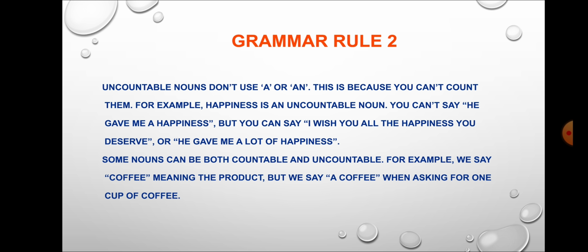Can we count the abstract nouns? No, it is not possible. For example, happiness is an uncountable noun. You can't say, he gave me a happiness, but you can say, I wish you all the happiness you deserve, or he gave me a lot of happiness. Some nouns can be both countable and uncountable. For example, we say coffee, meaning the product, but we say a coffee when asking for one cup of coffee.